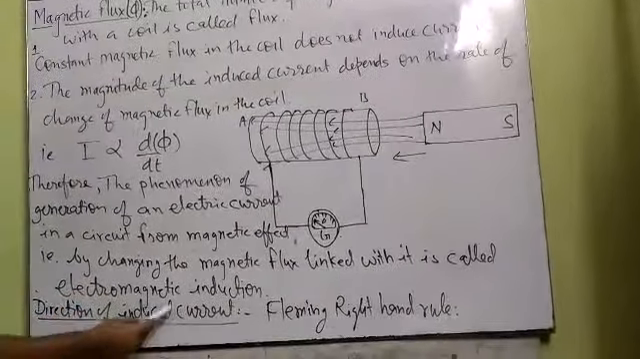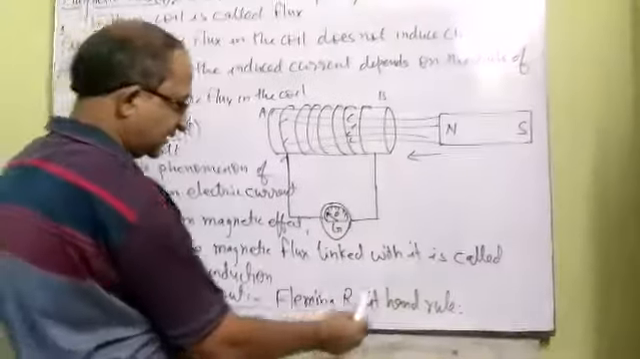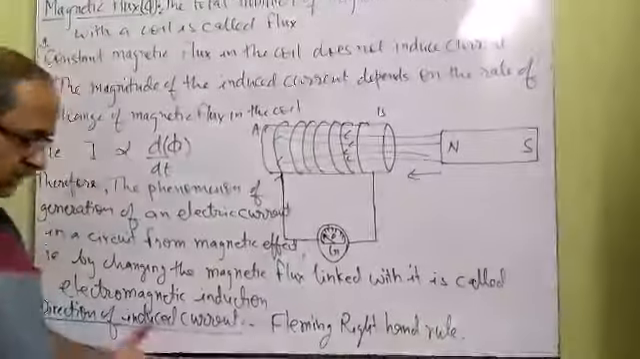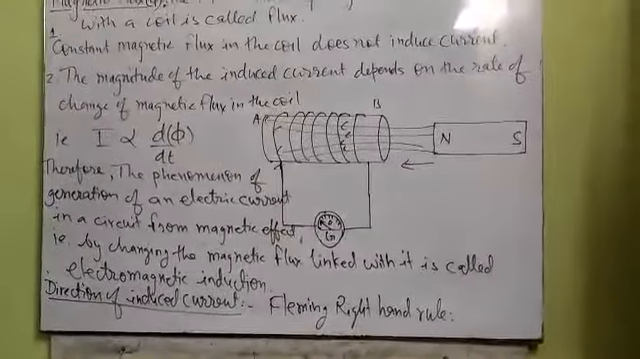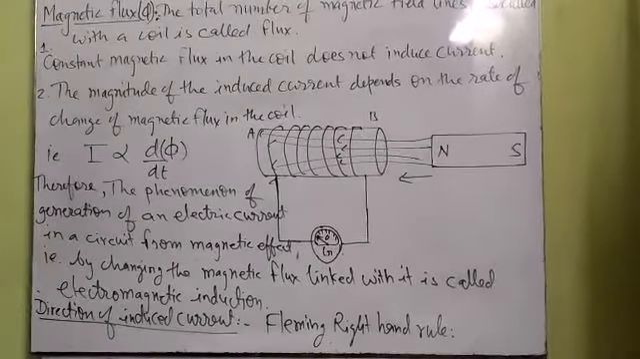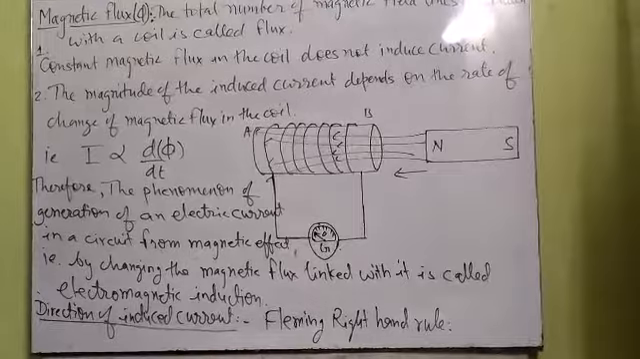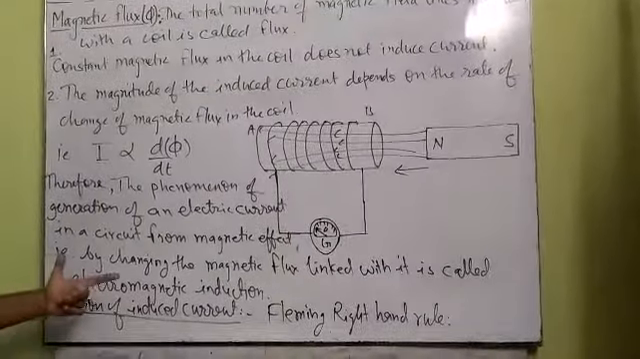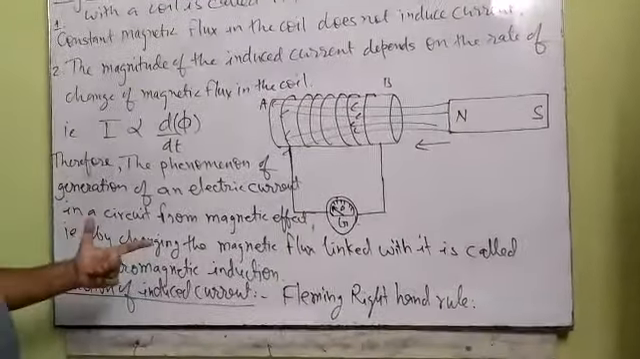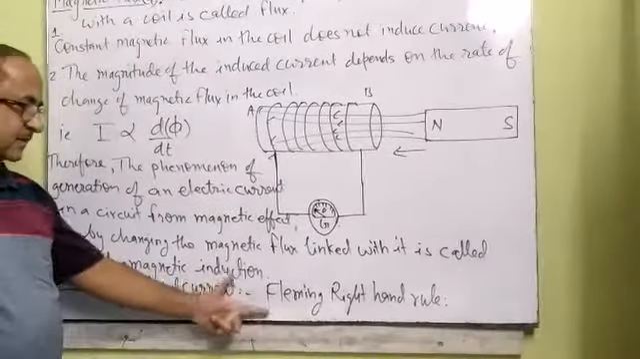The direction of induced current in this phenomenon can be found by Fleming's right hand rule. First of all, the induced current is found to be highest when the direction of motion of the coil is at right angles to the field, and the direction of induced current we can find with the help of the right hand thumb rule, Fleming's right hand rule.